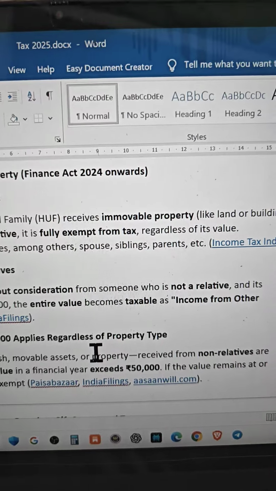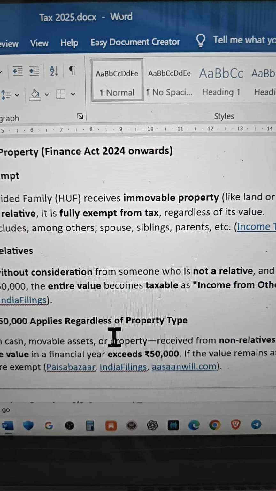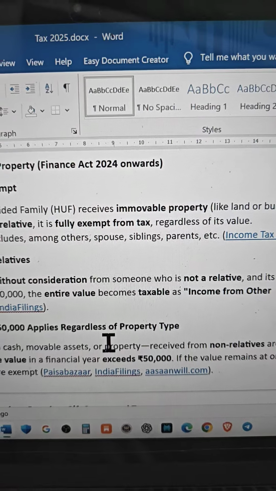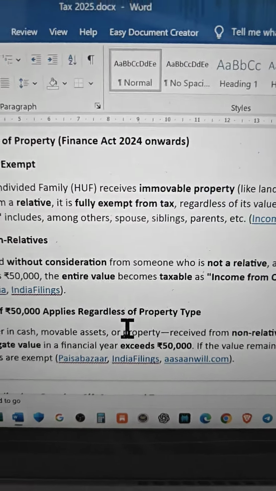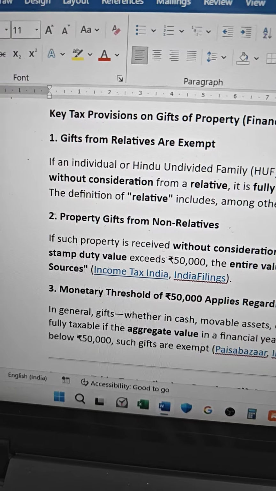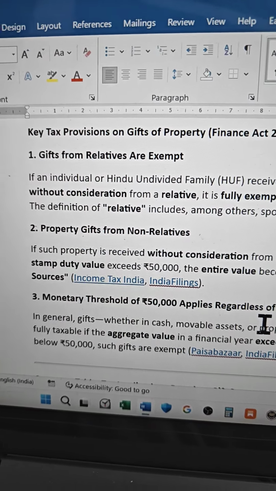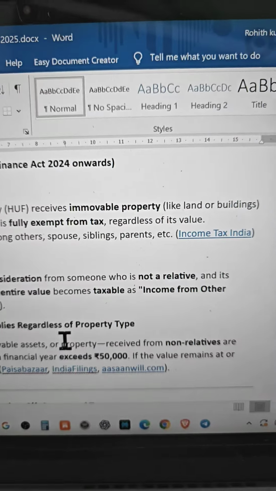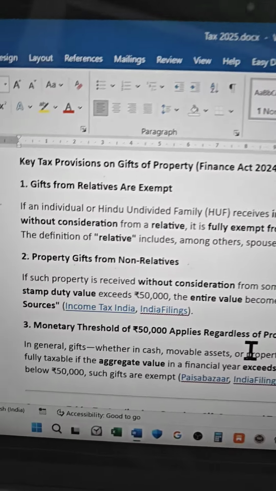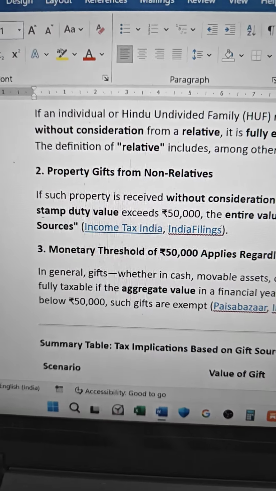In a single line, if the amount received, whether money, movable property or immovable property, is received from a relative, it is fully exempt. We will see the definition of relative, who will be covered as a relative. The definition of relative includes spouse, siblings, parents, grandparents; all of this we'll discuss later. And next, gifts from non-relatives.